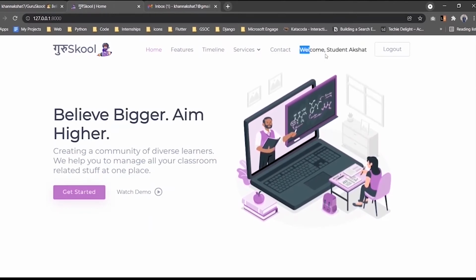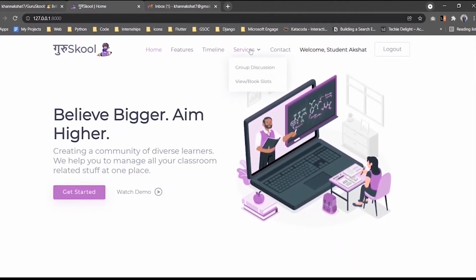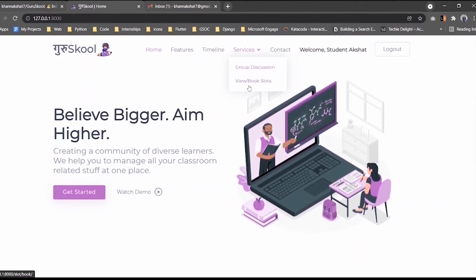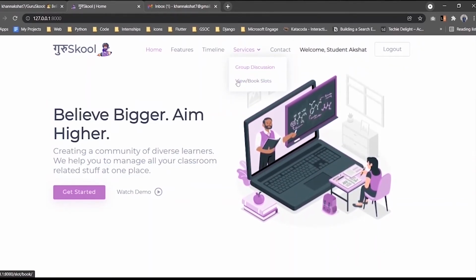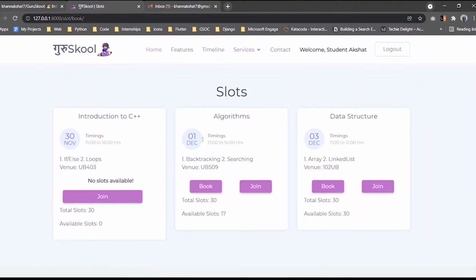So now I have logged in as a student user. So here you can see welcome student Akshat. So in the services there is no create slot button because it is a user based permission, because a student cannot create a slot. So I'll go to view book slot. I can see the existing slots here. So in introduction to C++, there are no slots available. You can see available slots are 0. So it is not showing book button, but in algorithms and the data structure class we still have available slots.